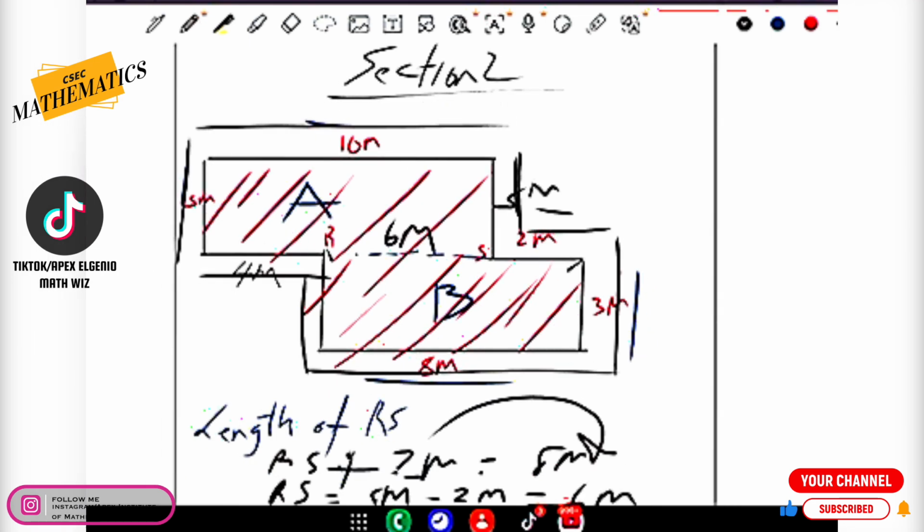All right, so we have this 10 at the top, we have this 5 at the side, we have this 2 that is running parallel to the 10, then we have 3 coming down towards the side, then we have 8 at the bottom. Now notice that this side over here is missing as well. So once again, since the shape at the bottom is also a rectangle, the property of a rectangle also stands firm, that the opposite sides are equal. So this side here is going to be 3 meters. And remember earlier when they asked us, I believe it was in part 2, to find X, we had found that this side is actually 4 meters. All right, so simple enough.